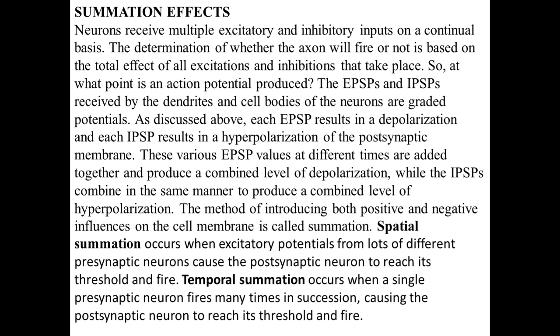Temporal summation occurs when a single presynaptic neuron fires many times in succession, causing the postsynaptic neuron to reach its threshold and fire. Here temporal summation means only one signal is continuously triggering. If one signal continuously triggers, then it will stimulate the postsynaptic neuron to reach its threshold and fire.